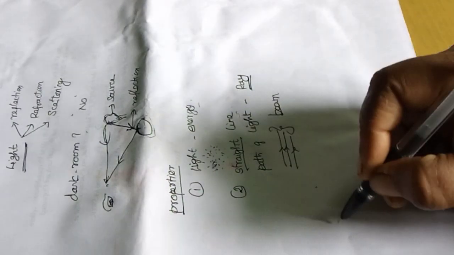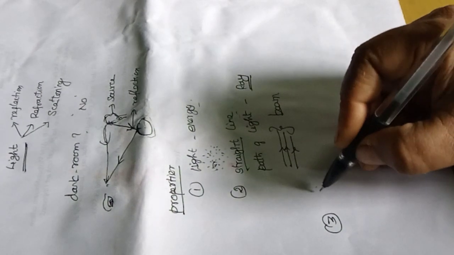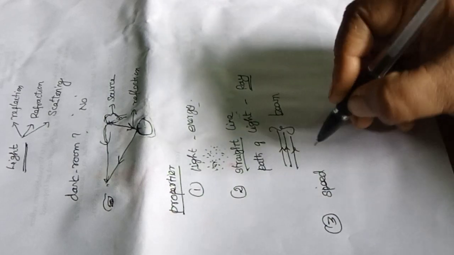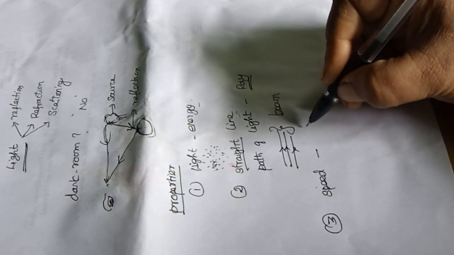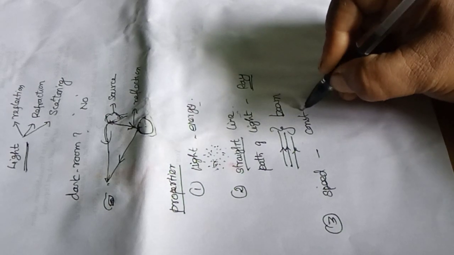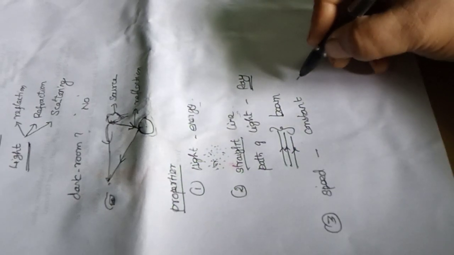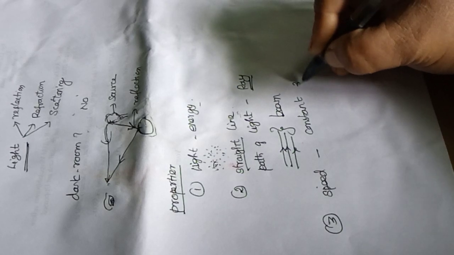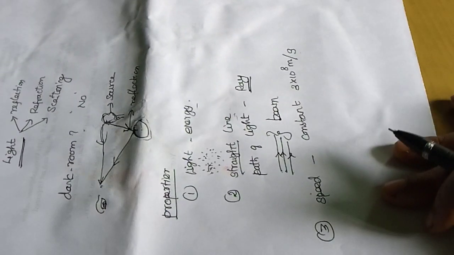And the third property of light is speed. The speed of light is always constant. In 1 second, it travels 3 into 10 to the power of 8 meters per second, that is 300 lakh meters of distance. That will be constant for any light you consider.